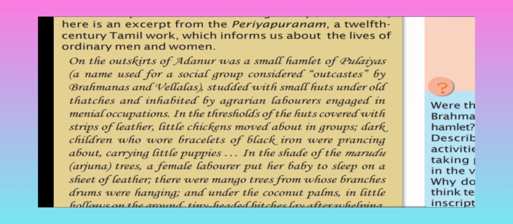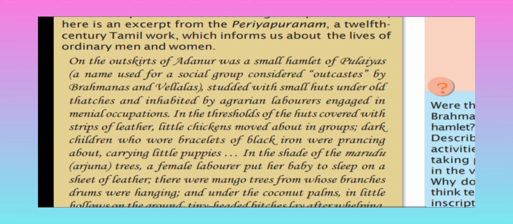In the thresholds of the huts covered with strips of leather, little chickens moved about in groups. Dark children who wore bracelets of black iron were prancing about, crying little puppies.